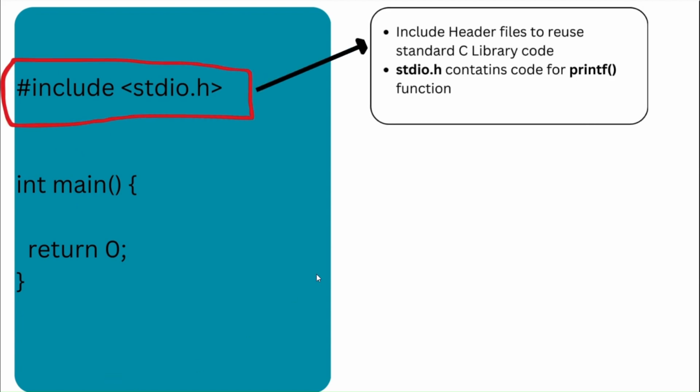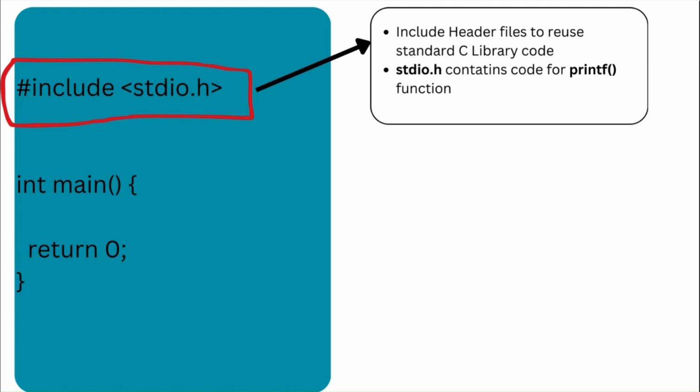The first statement is where you include the header file. Don't worry about what a header file is and why we have to include it. For now, you must be aware that this header file stdio.h is a standard C library code available in the system, and it includes a function called printf, where you can print something on your terminal or command line. That's why we need to include this one.